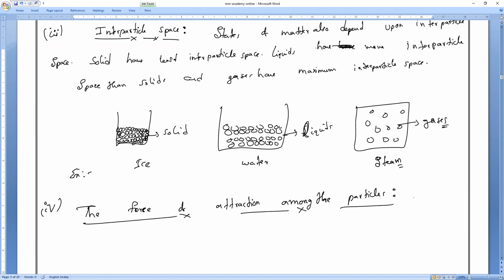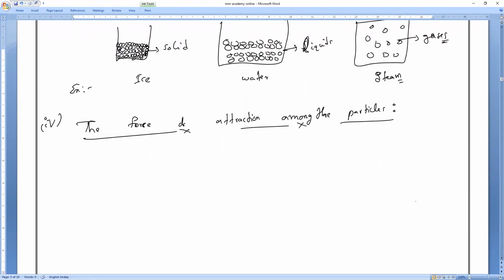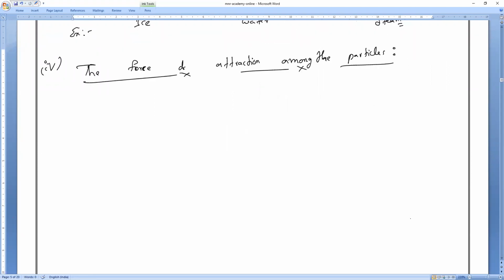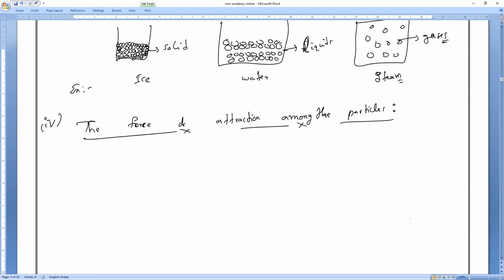Every particle is made up of atoms, molecules, or ions. These particles are held together through a force called the interparticle force, or intermolecular force. This force will decide the state of matter.